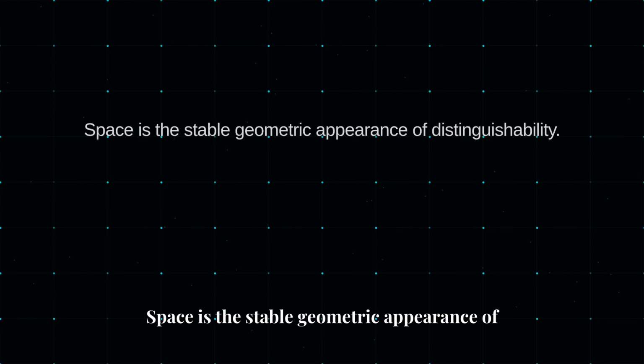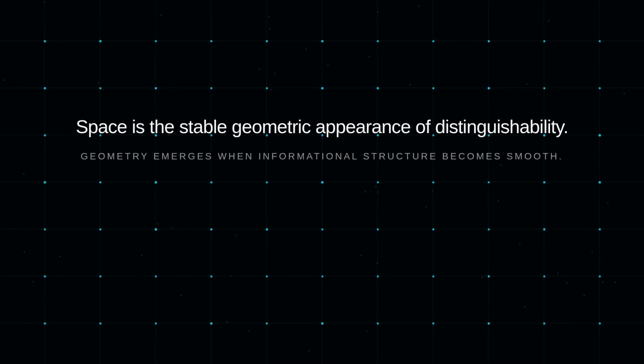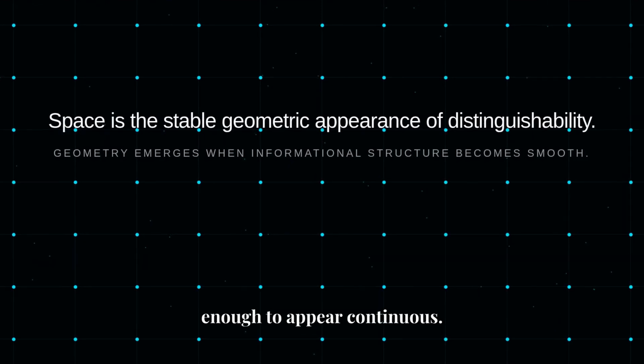Space is not the stage on which reality exists. Space is the stable geometric appearance of distinguishability itself. Geometry emerges when informational structure becomes smooth enough to appear continuous.